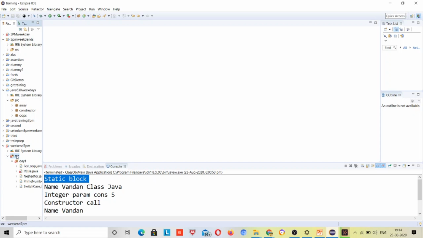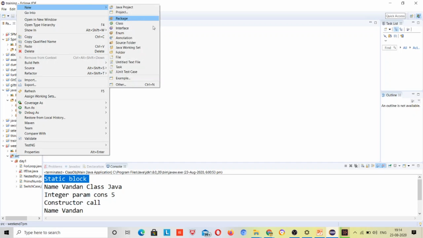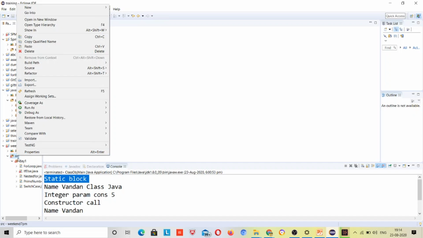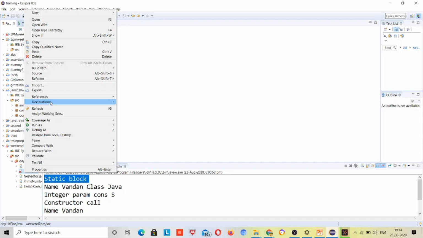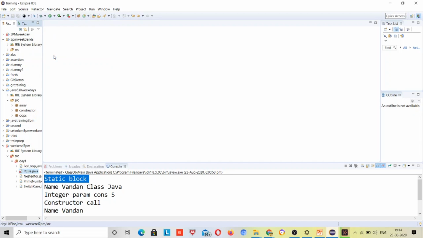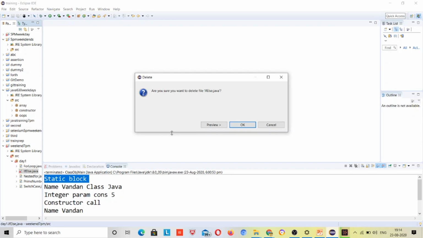Here I will make a separate package. Okay, no such version, let's delete it. It will remove it, you don't need to correct it.